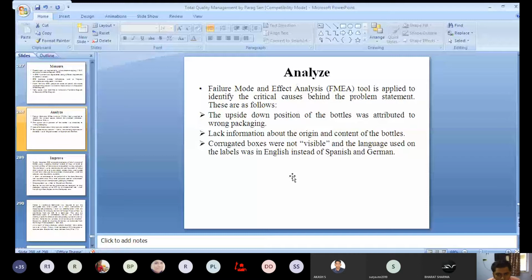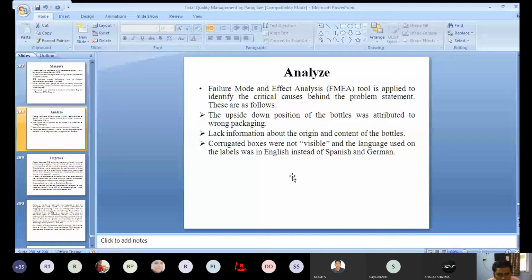What does it mean? It means why the upside down position of the bottles actually occurs: it occurs because of the wrong packaging.